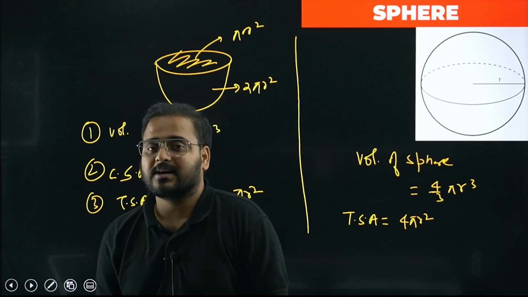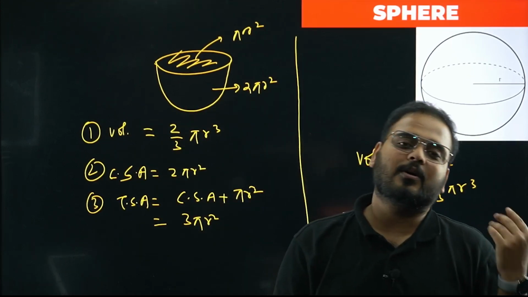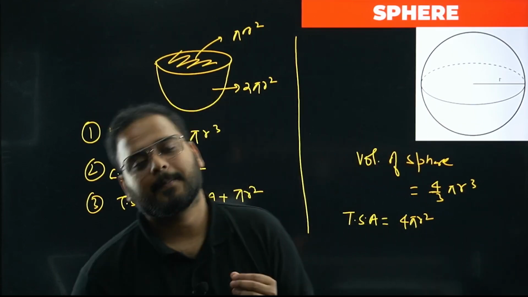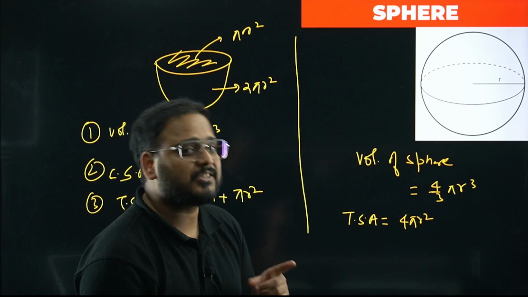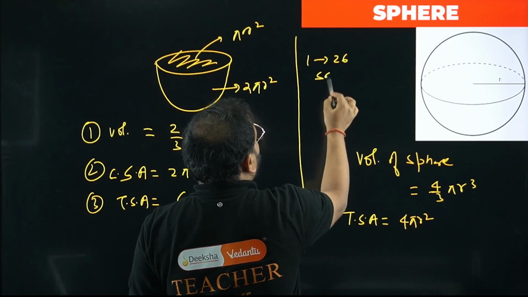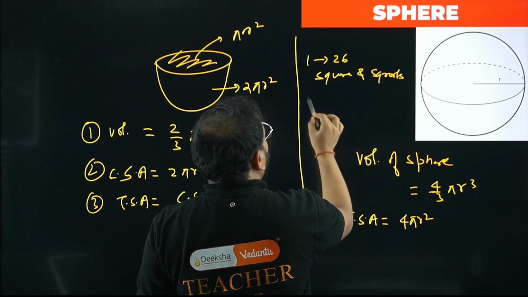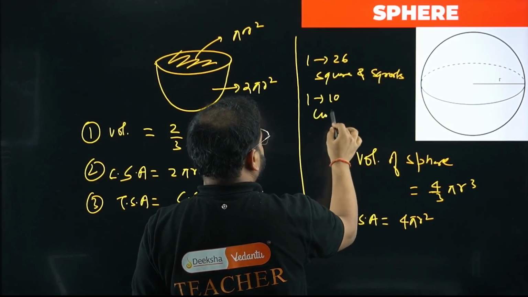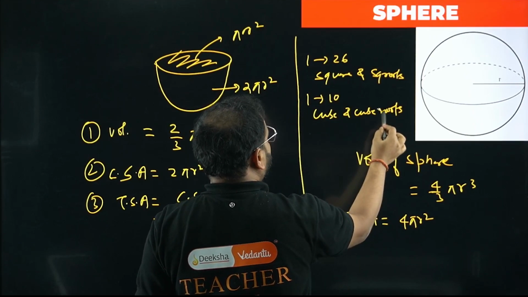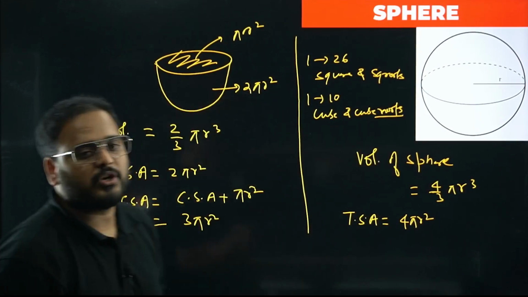You have to remember the formulas, of course, and also the cube roots and cubes, decimal calculation. We are in mensuration now, so calculations will be coming. You have to remember squares and square roots from 1 to 26, and cubes and cube roots from 1 to 10. This is very, very important. You have to remember this to solve any question in this chapter. So sphere is over.